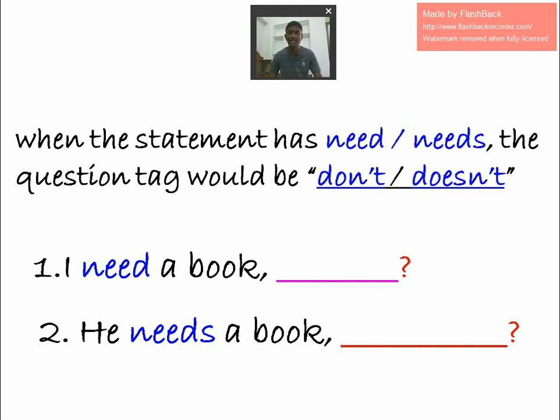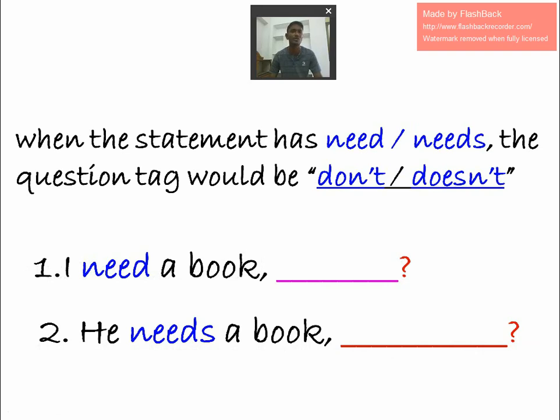When the statement has need or needs, the question tag would be don't or doesn't. When do we use doesn't? He doesn't, she doesn't, it doesn't, Raju doesn't, Rani doesn't, dog doesn't. Other than this, we use don't only: I don't, we don't, you don't, they don't.